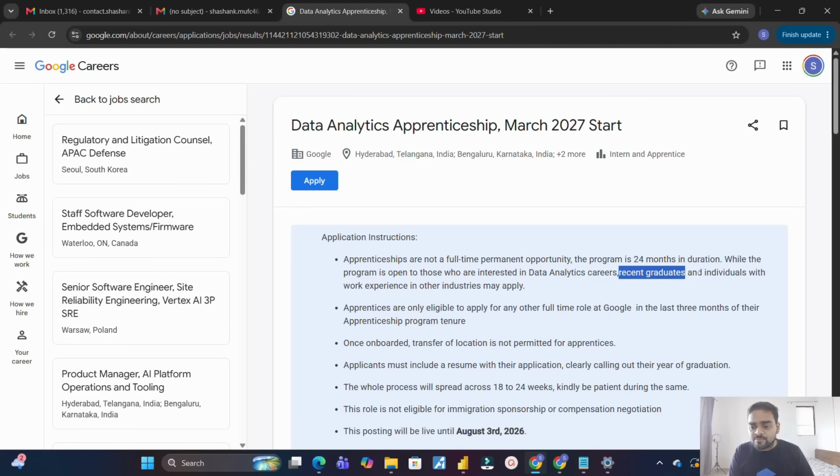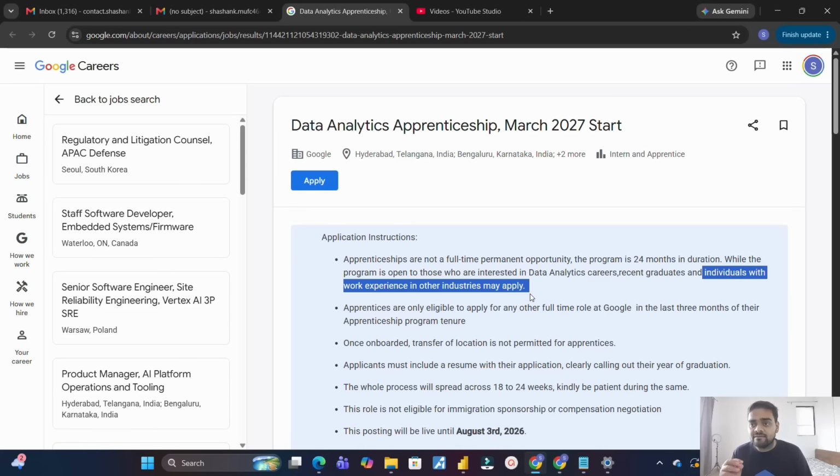The next point is that individuals with work experience in another industry may apply. What does this mean? For example, you have started your professional journey, but you have worked in some other sector. For example, you have worked in the BPO sector, or as a software engineer. You have worked in some other domain, not in data analytics, and you have a couple of years of work experience in that domain. You are still eligible.